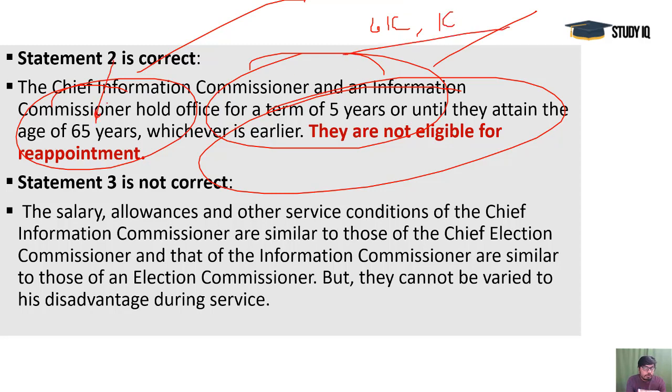But it is not always the case in some other bodies, like the Supreme Court judges and the Chief Justice of India, and other bodies where there is a difference between the chief and the other judges or commissioners. But here in the CIC and IC's case, this is equal. They will serve for 5 years and 65 years.